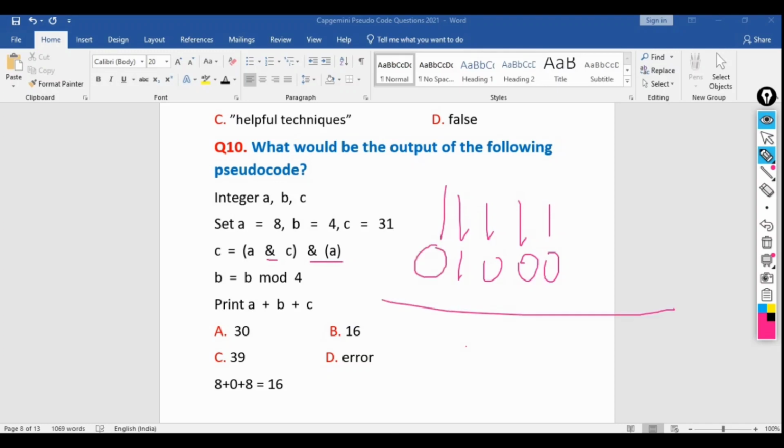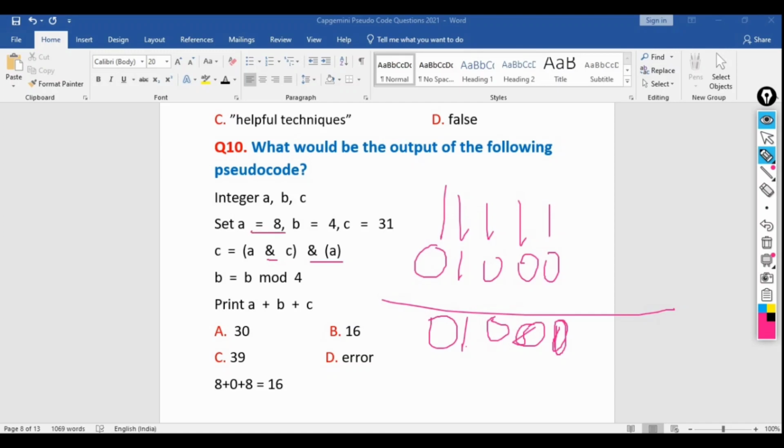So in case of the bitwise AND operator, simply it will be checking 1 and 0 is 0, because in case of the bitwise AND operator, if at least one is false, then it will be throwing false. If both things, or n number of things, are true, then only it will be throwing us the true result. So 1 and 0 is 0, 1 and 0 is 0, 1 and 1 equal to 1, 1 and 0 equal to 0. So it will return the value of A here, that means 8.